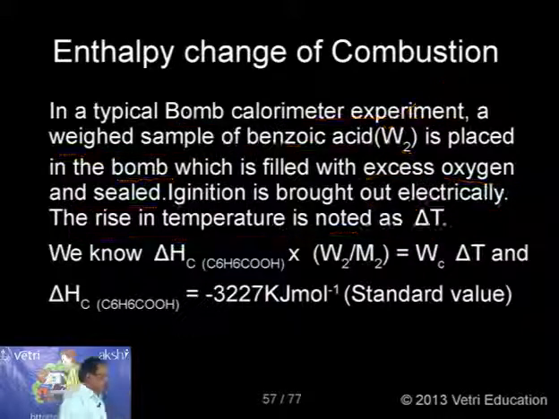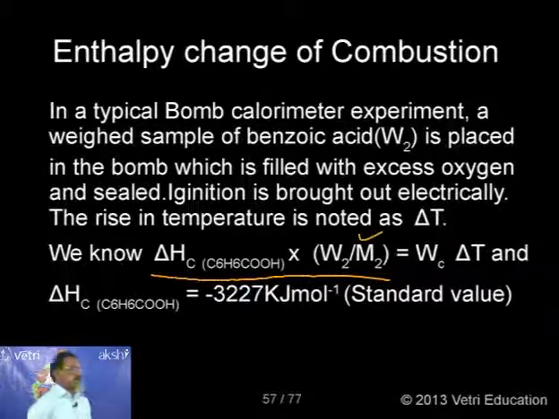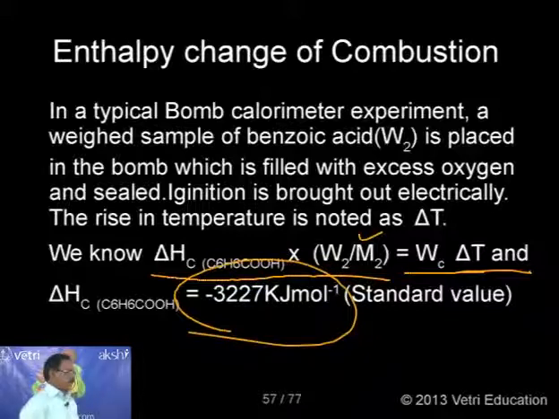What is delta H? Delta H C of benzoic acid into W2 by M2, where W2 is the weight of the benzoic acid used and M2 is the molecular weight of benzoic acid, is equal to WC into delta T. What is WC? This is the calorimeter value, which I am going to give. Delta T is the change in temperature. So this value was measured experimentally and the standard value is given.